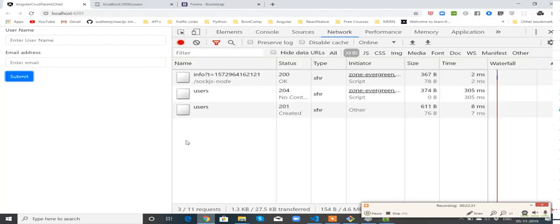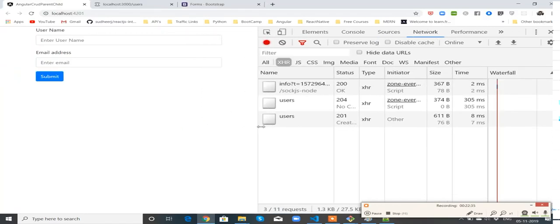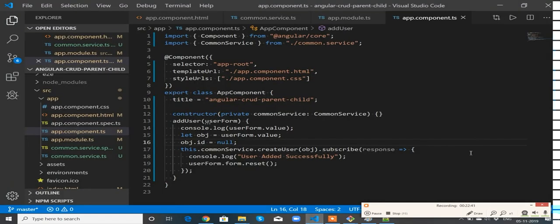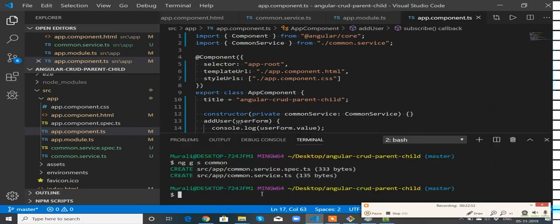Okay, now after you post the data, that is supposed to be displayed below this particular form. To display the data, I'm going to create a table, but that will be in a different component. So let me go to the command prompt. Now I'm going to create a component: ng generate component user.